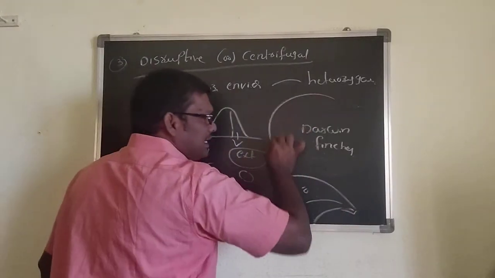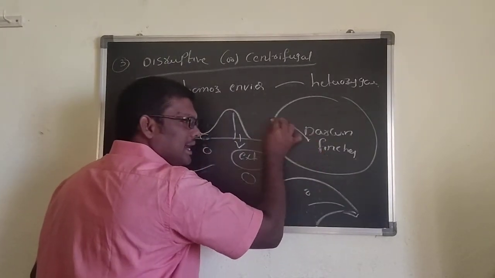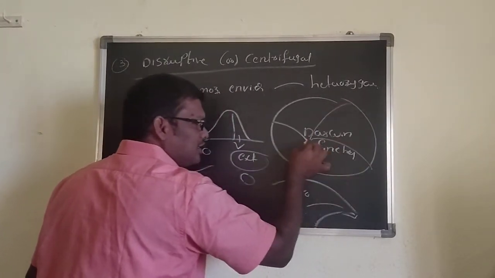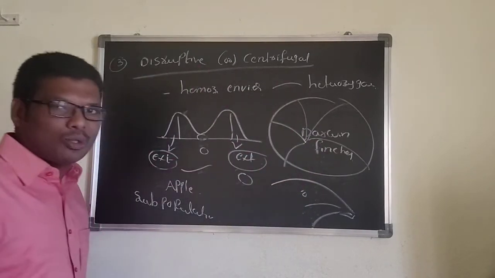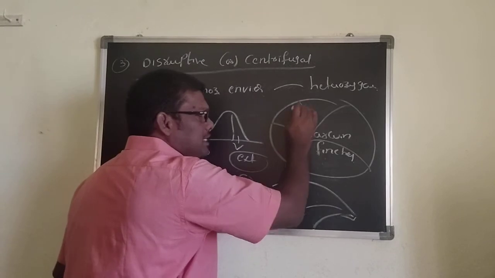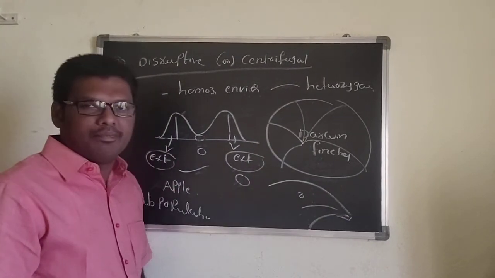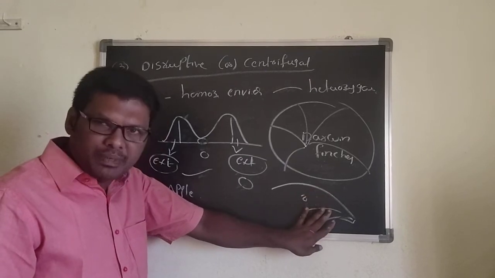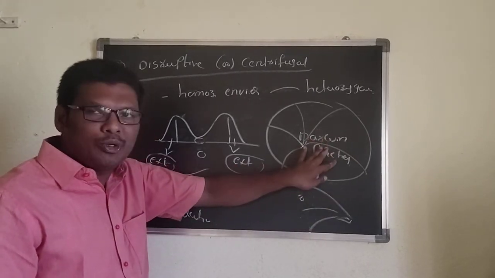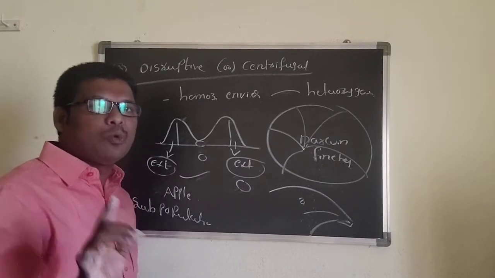Now in the same island, these birds enter different geographical areas, and based upon the area they change the shape of the beak. That's why the same species can be converted into different types of species. That is called adaptive radiation.